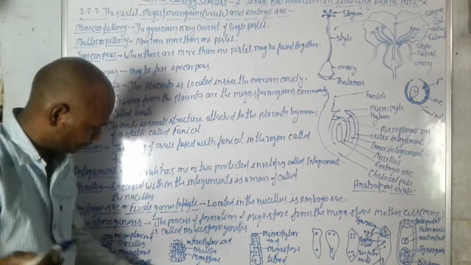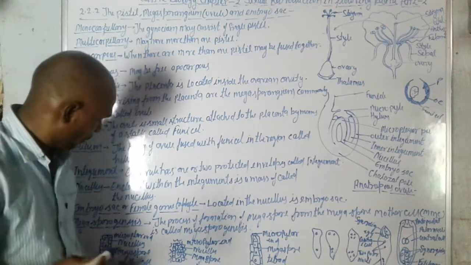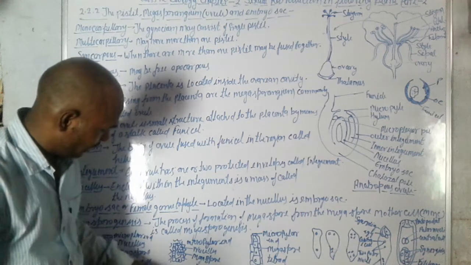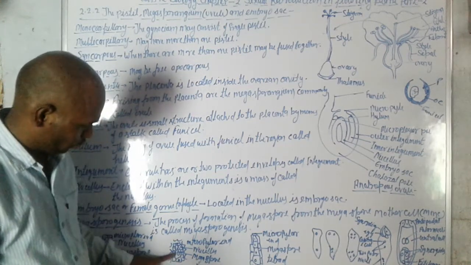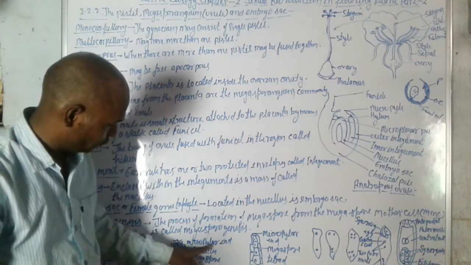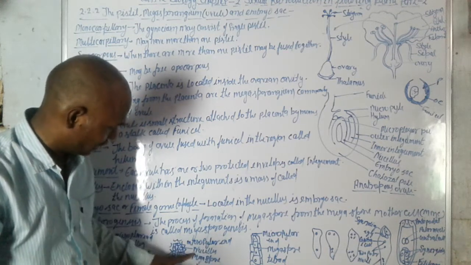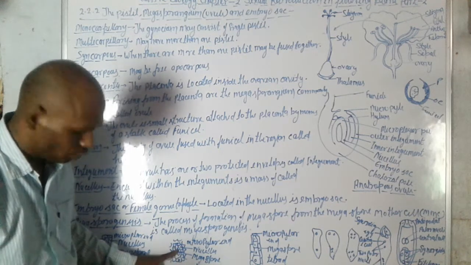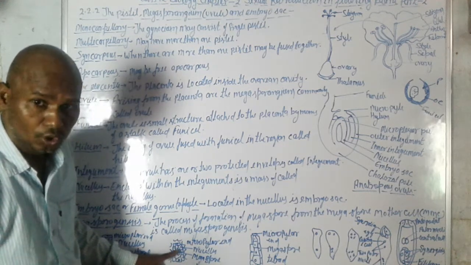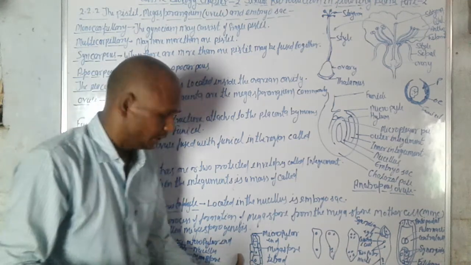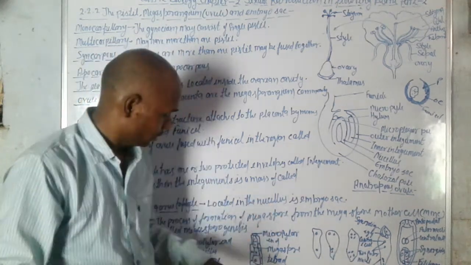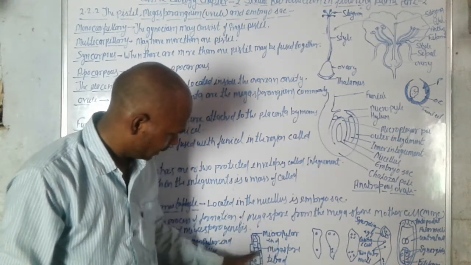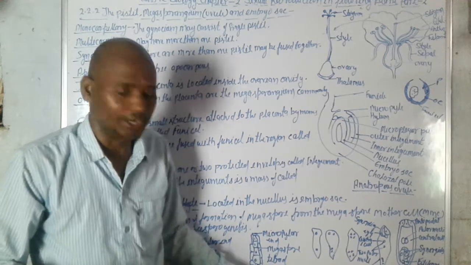Again, they develop into the megaspore mother cell, which divides into many parts, like these two parts: the micropylar end, this one the nucellus, and this is the megaspore. This one is the two cell stage. They divide into two cells, and again they divide into four cells: the micropylar end and the megaspore tetrad.